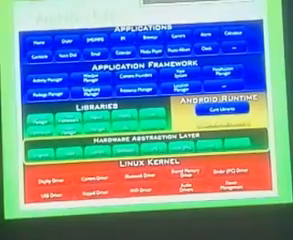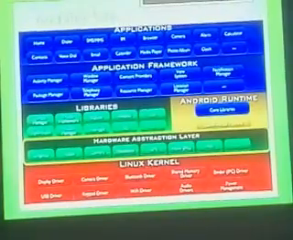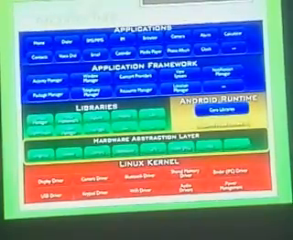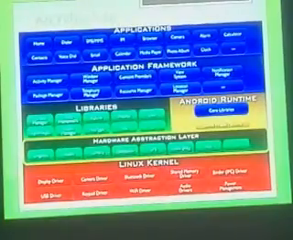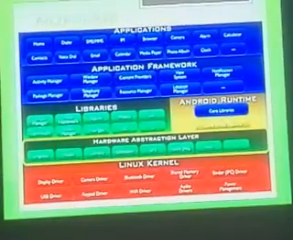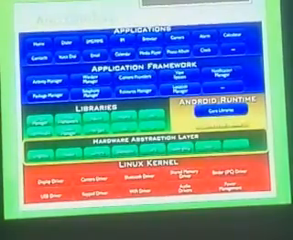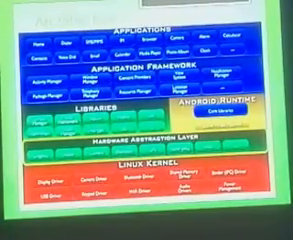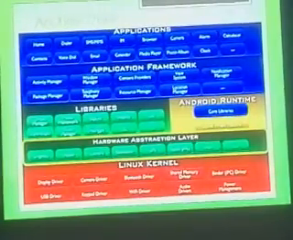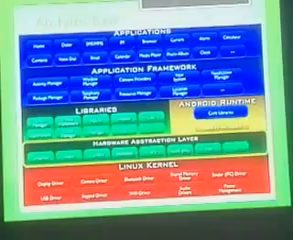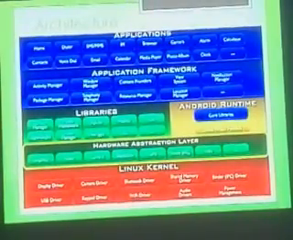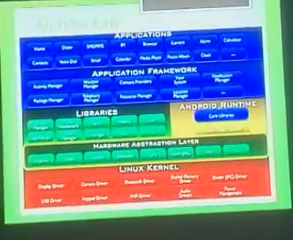If you want to modify any of the layers, like if you want to add another device like a CD or DVD device in Android, it's also possible. You just make a driver for it and add it at the Linux kernel level. And if you develop an application, then you can add it in the application layer. So this is layered architecture.